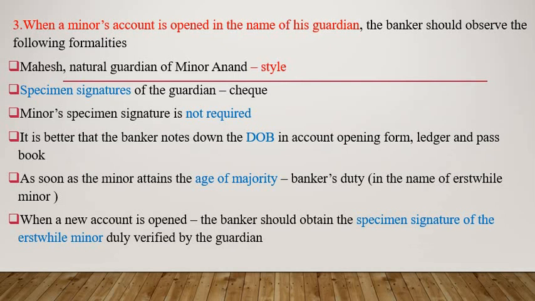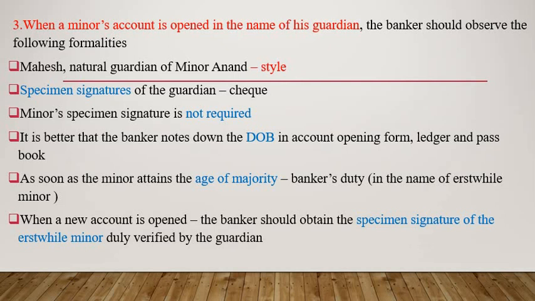The last point, when a new account is opened in the name of the erstwhile minor, the banker should obtain the specimen signature of the erstwhile minor. That should also be duly verified by the guardian, as the new account will be operated by the erstwhile minor.